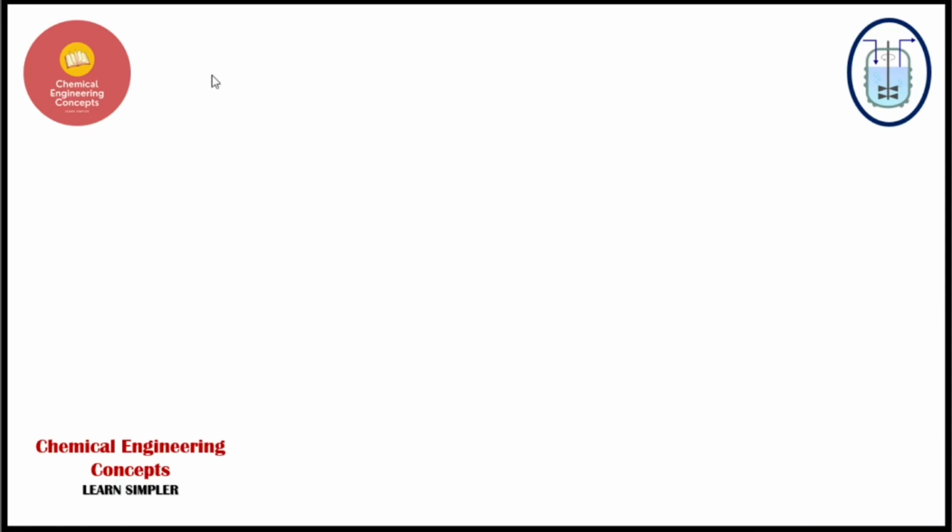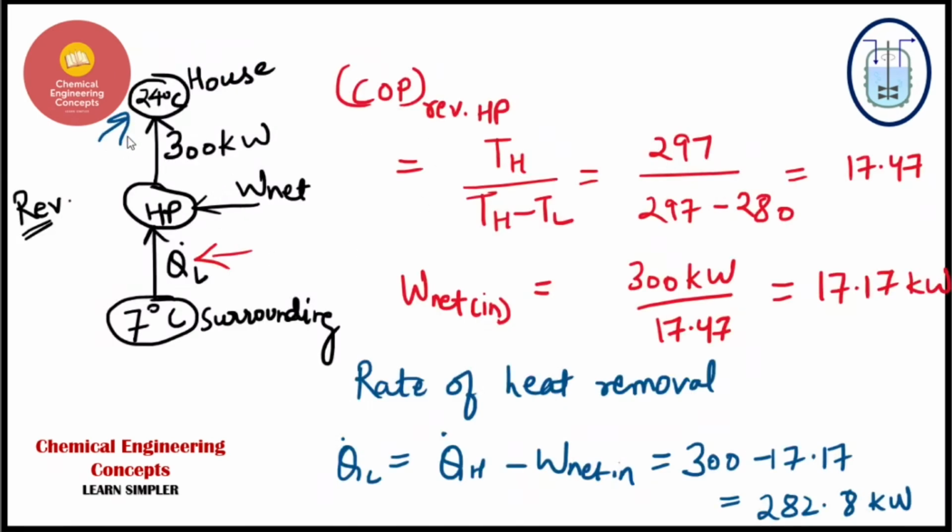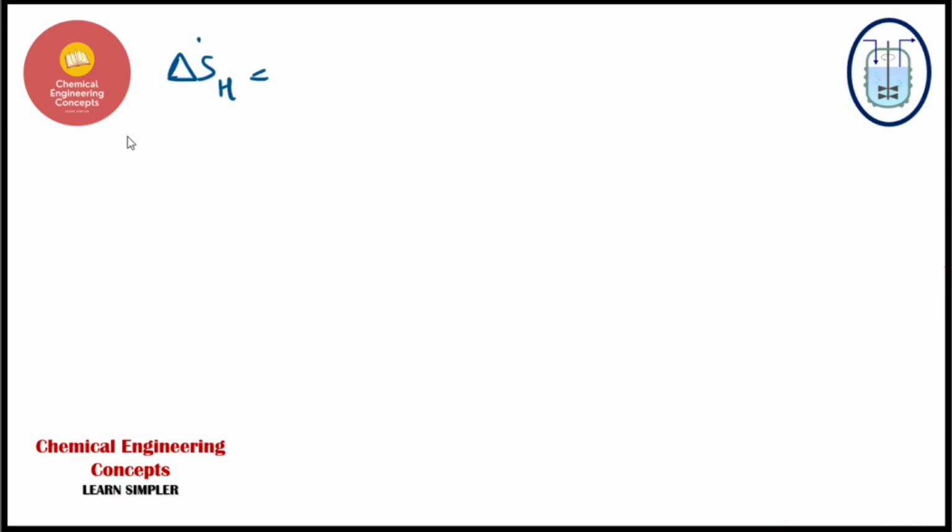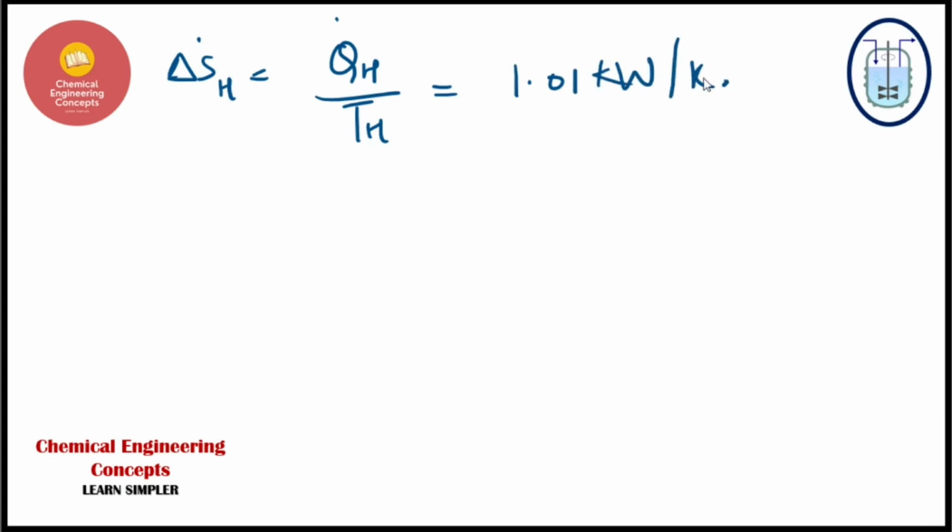So for that, let's see the delta S H. This is the rate of entropy which is related with the house, the energy that is directly provided to the house. So that will be simply QH divided by TH. We know QH, and we know TH, we have already found out both these things. QH is already given. The answer will come up to be 1.01 kilowatts per Kelvin. So this is regarding the delta SH, that is the high temperature reservoir.